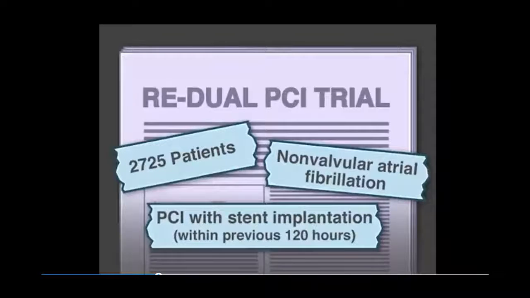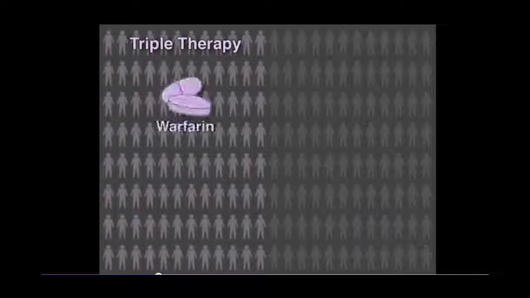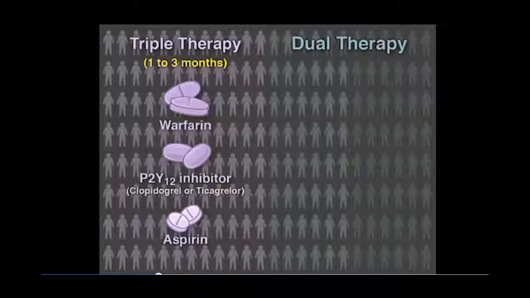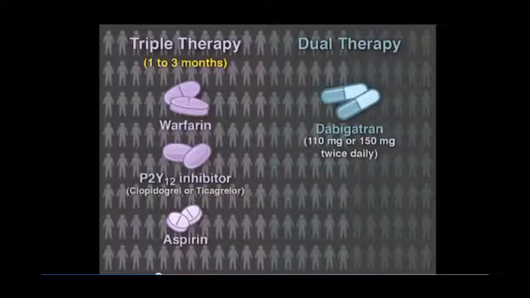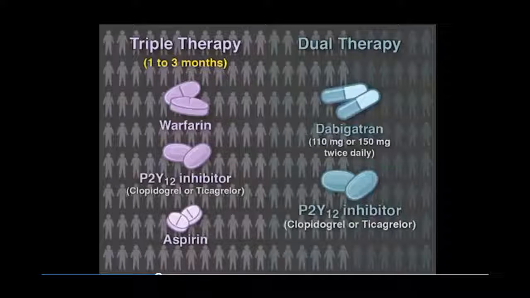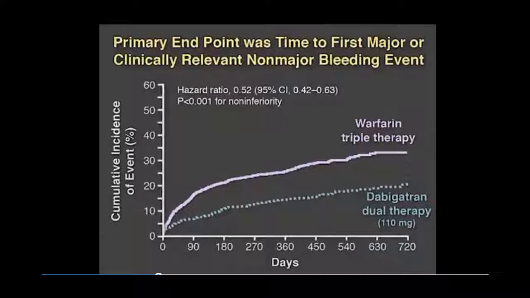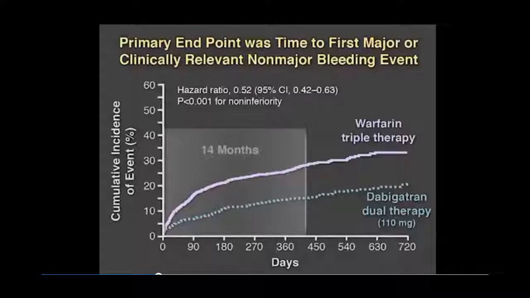within the previous 120 hours were randomized to receive either triple therapy with warfarin, a P2Y12 inhibitor, either clopidogrel or ticagrelor, and aspirin for 1 to 3 months, or dual therapy with dabigatran, 110 or 150 milligrams twice daily, and a P2Y12 inhibitor. The primary endpoint was time to first major or clinically relevant non-major bleeding within 14 months.